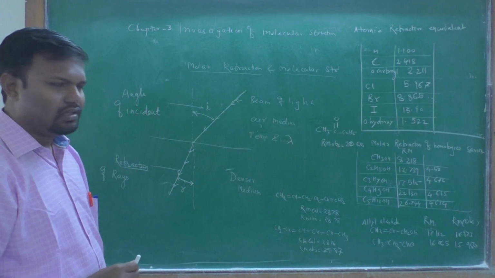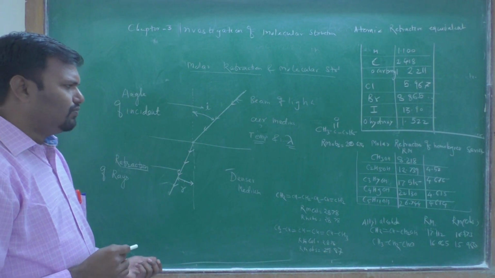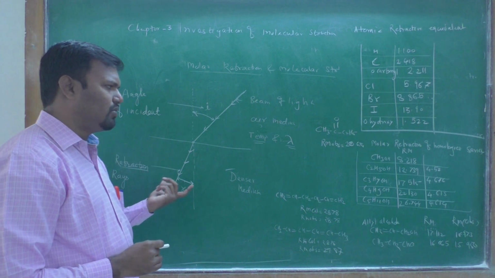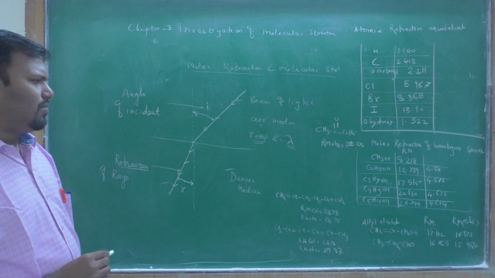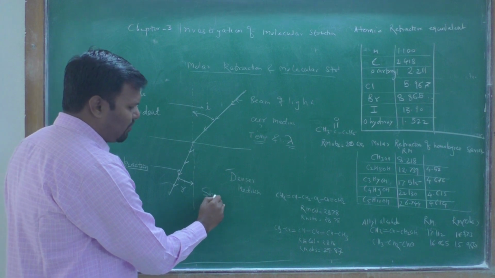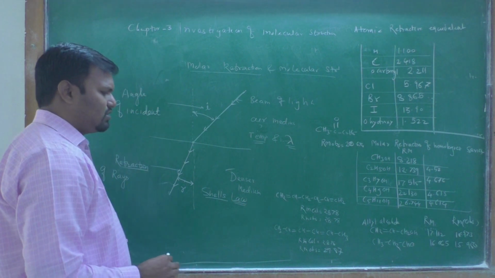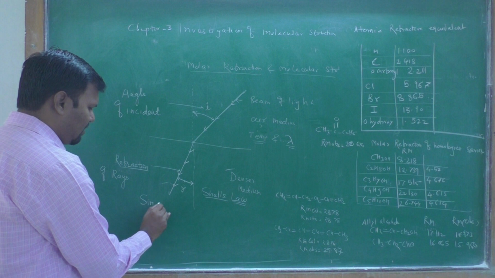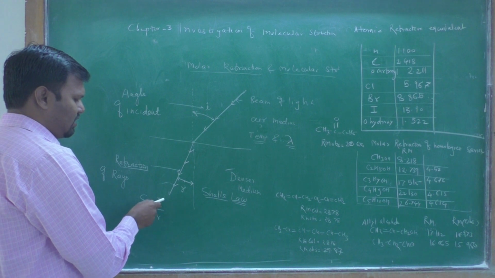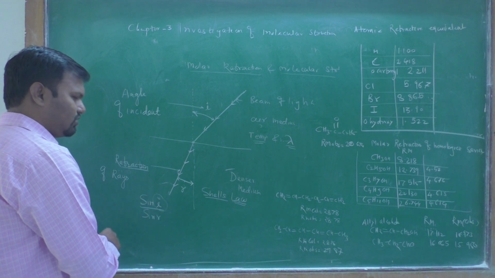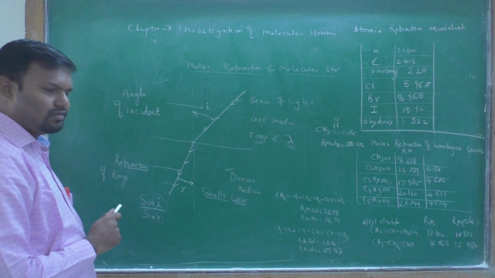Then there is Snell's law, which is given as sin i upon sin r, the sine of the angle of incidence divided by the sine of the angle of refraction.